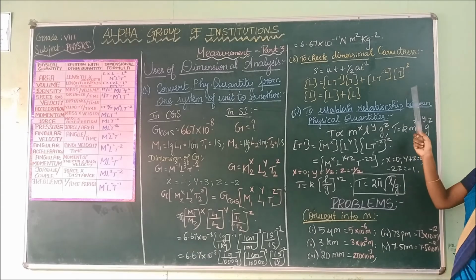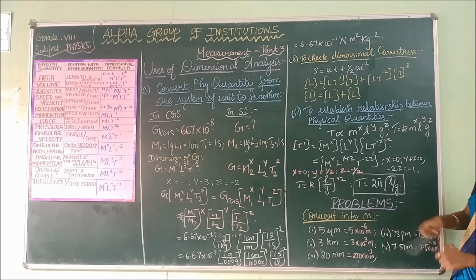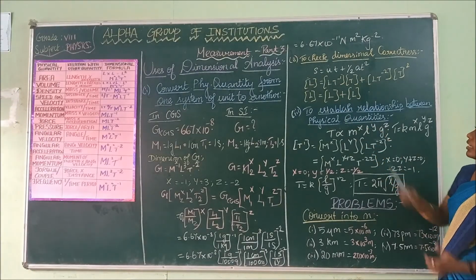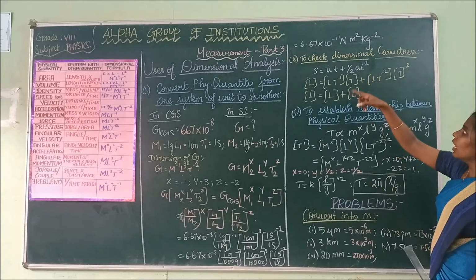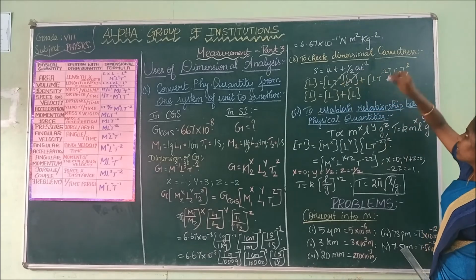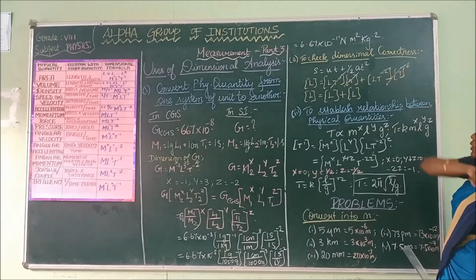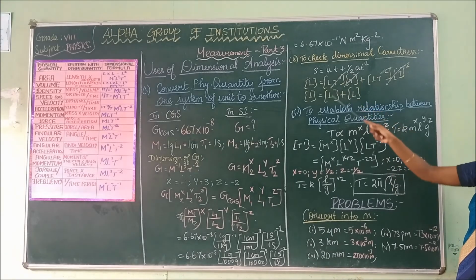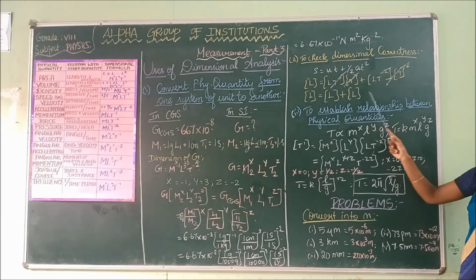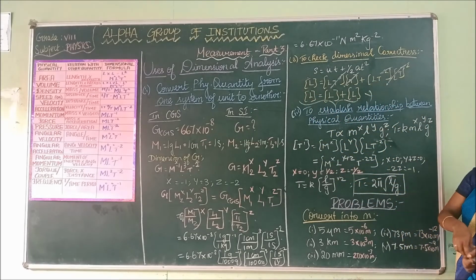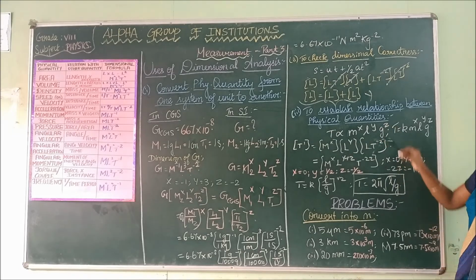Cancel all this. If you cancel all this, the final answer you will get is L plus L. Here this T power minus 1 and this T will get cancelled. T power minus 2 and T square will get cancelled. So what are the remaining dimensions? Here there will be one L and here there will be another L. L is equal to L plus L. The dimensions on both sides are equal.